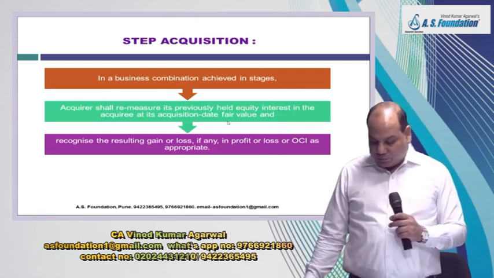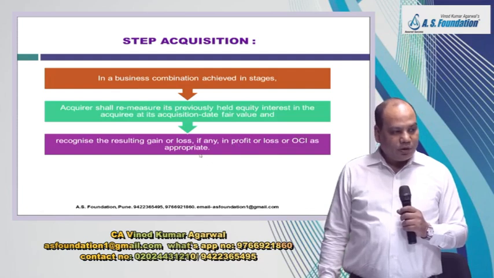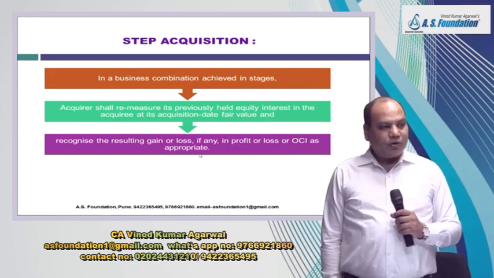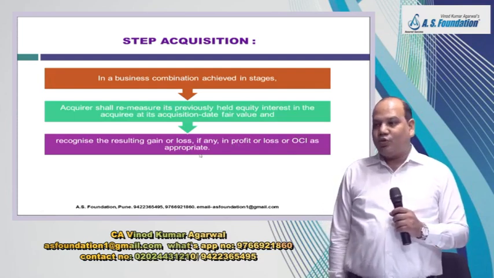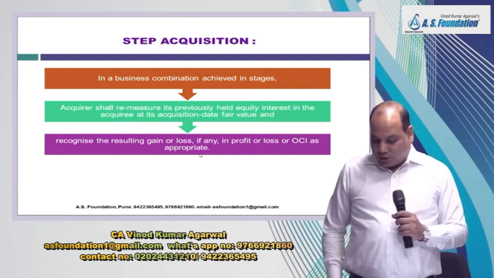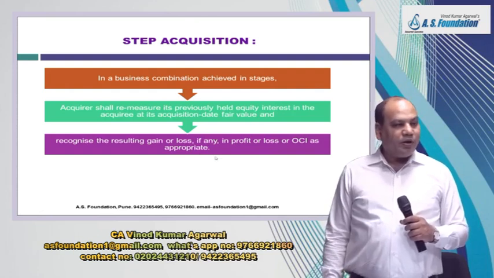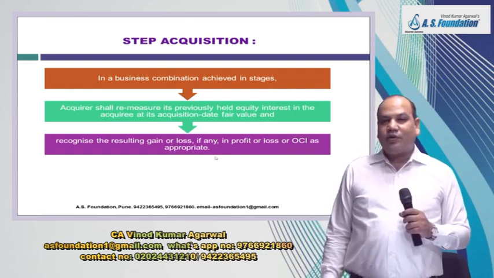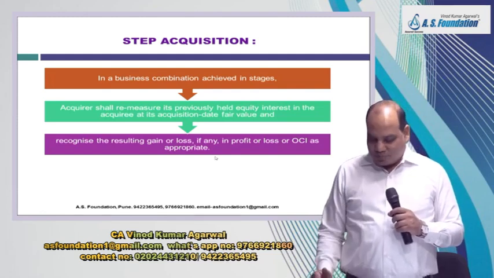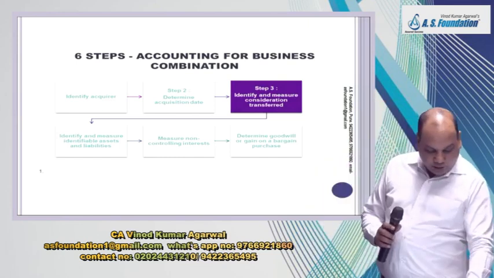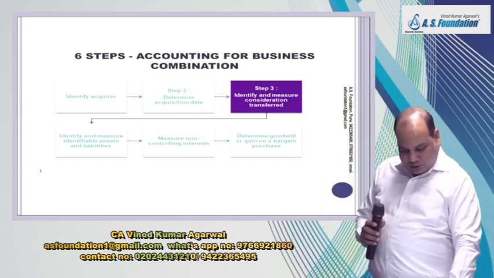Where will you transfer? The gain or loss will be transferred to the profit or loss account or OCI as appropriate. Why OCI as appropriate? Because that investment may be appearing as an FVTOCI equity instrument. In that case, the gain or loss will be transferred to OCI. Or that instrument may be appearing as FVTPL. In that case, the gain or loss will be transferred to the profit and loss account. In your book, I have added 3 more points, which I will explain from the book.